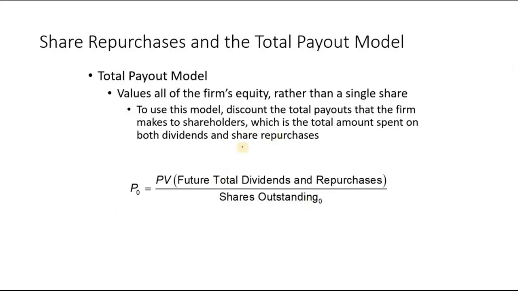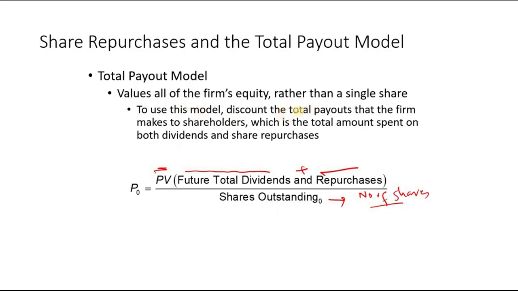So we need some modification. Instead of individual dividends, we see the total payout model. The total payout model says the price is equal to the present value of the future total dividends plus repurchases, divided by shares outstanding. Shares outstanding means the number of shares.